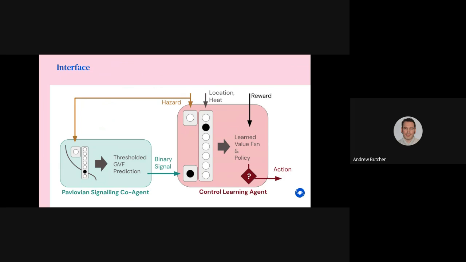This figure shows the inputs to the co-agent and agent. The co-agent observes the hazard feature and uses an internal timer and its GVF to predict how many time steps until the next hazard. This prediction is thresholded and shown to the agent as a Boolean. The agent then chooses to move in a direction.